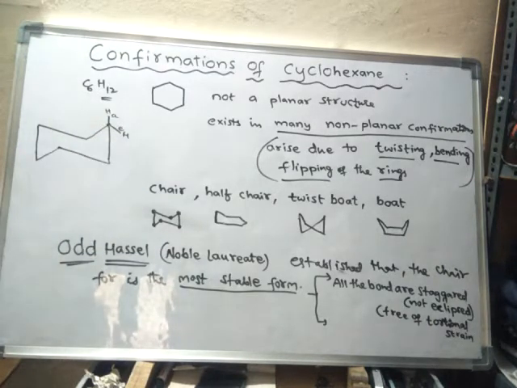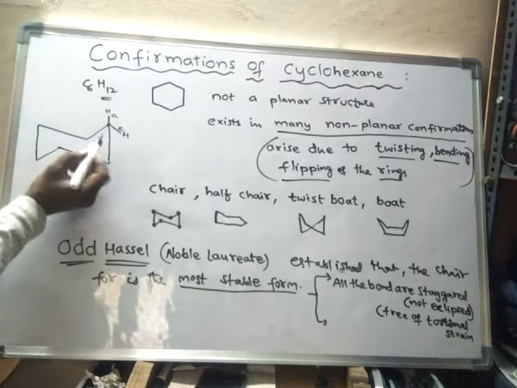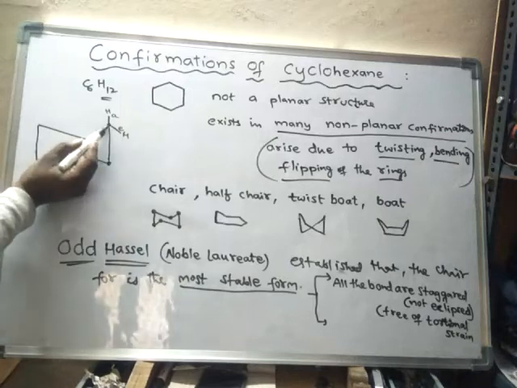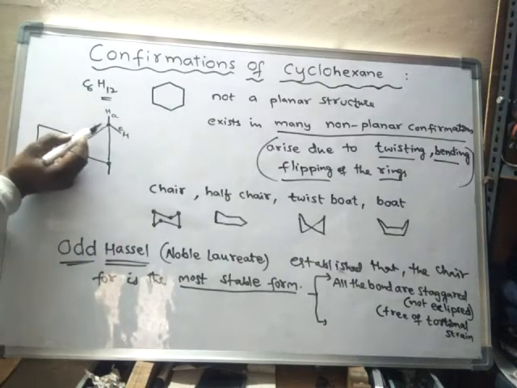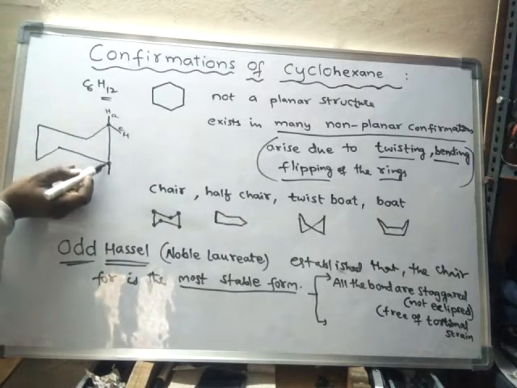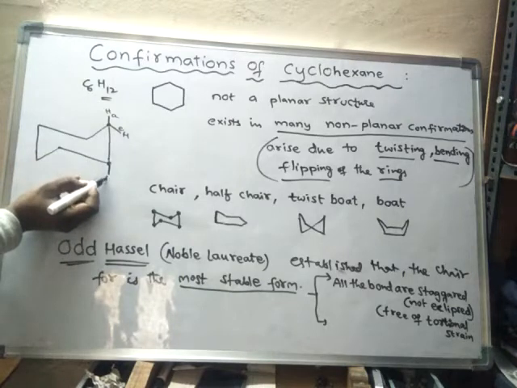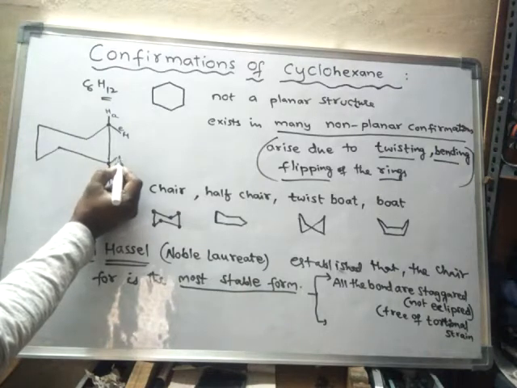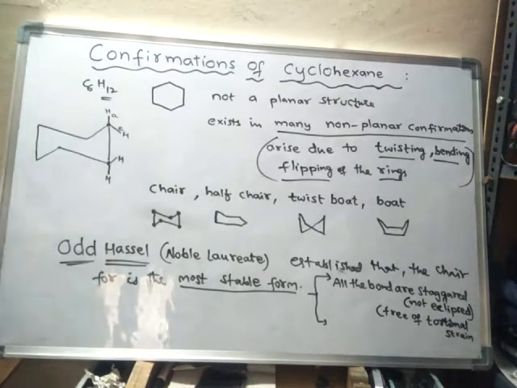equatorial hydrogen. So if it is the first carbon, then on the second carbon the axial hydrogen will be down, because here the axial bond is placed upward. So the next axial bond is placed downward. Okay, and this is equatorial. So out of two hydrogens on each carbon, one hydrogen is along the axial position, and another hydrogen is along the equatorial position.